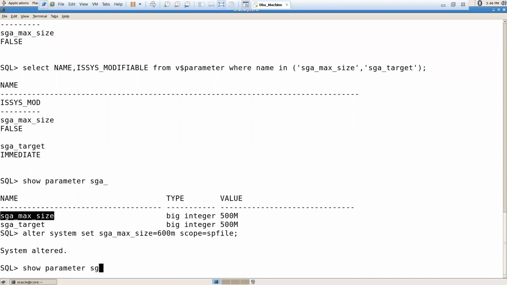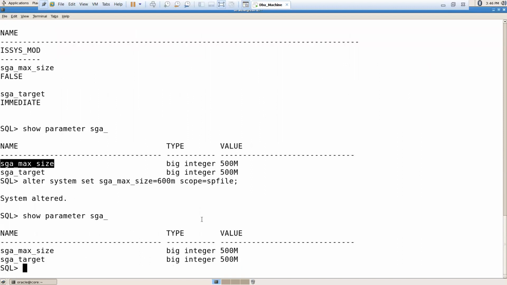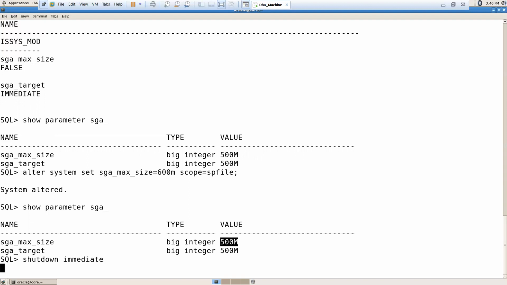Show parameter SGA underscore. Even though I have changed it to 600 MB, it will be referring to which value? 500, the old value. 500 MB. Okay. So to get it effect, what you have to do? Shut down immediate. You have to shut down the instance and you have to start up the instance.